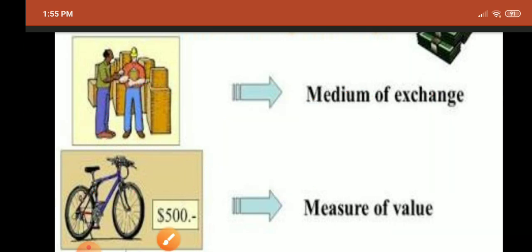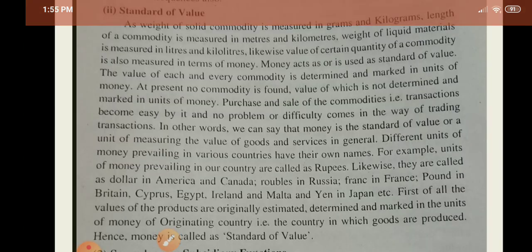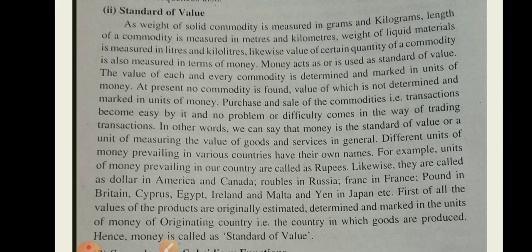I hope you understand the primary function very well. First is money as a medium of exchange, second is a standard of value. And in another part we will discuss the secondary function.